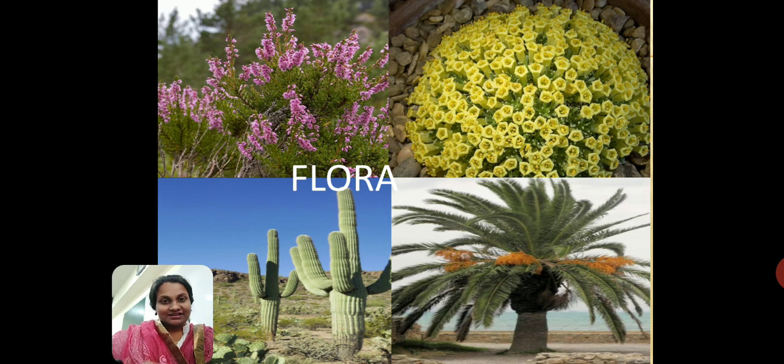So basically what does that mean? It means that cold deserts or hot deserts, they are all places where you do not find much vegetation. What does vegetation mean? Plant life and animal life. So you don't find plants there, you don't find many animals there, and it's difficult for humans also to survive. So the colder it is or the hotter it is, you will not find life surviving in those desert areas. Okay. Today in this video we are going to look at flora, fauna and the people who live in deserts.